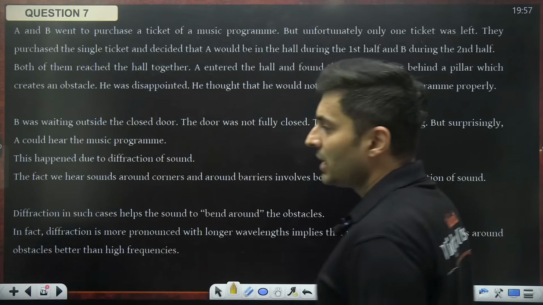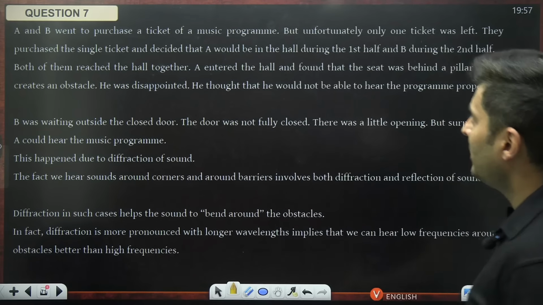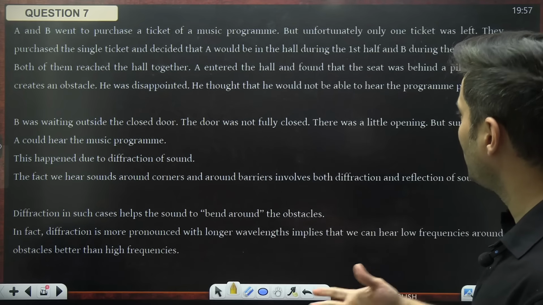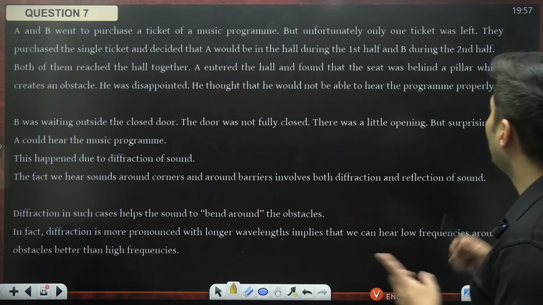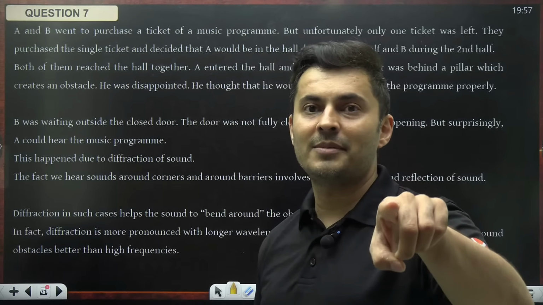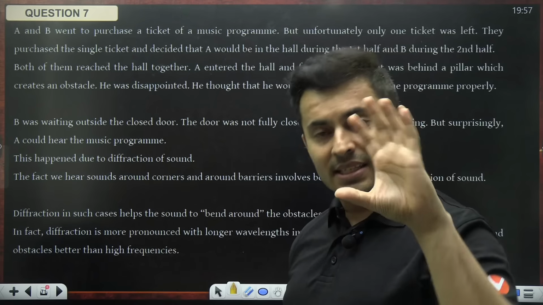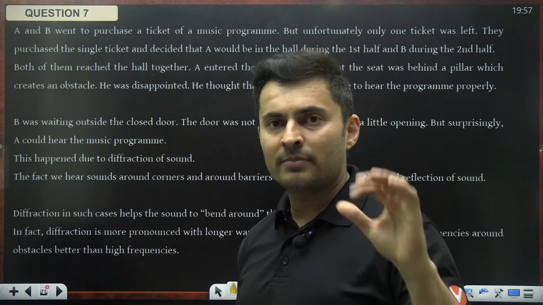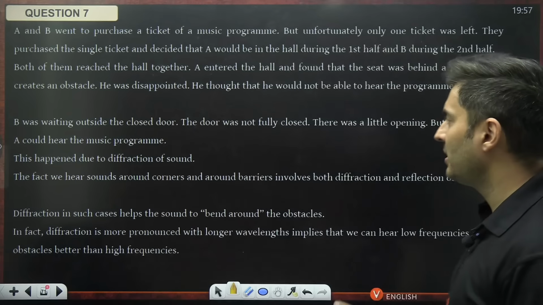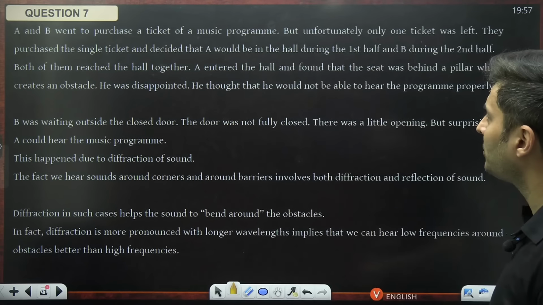Okay. Case study number 7. A and B went to purchase a ticket of a music program, but unfortunately, one ticket was left. Guys, this is out of syllabus. Okay, but not entirely, partly. So this scenario is out of the syllabus, but the concept is within the syllabus itself. I think most likely diffraction.